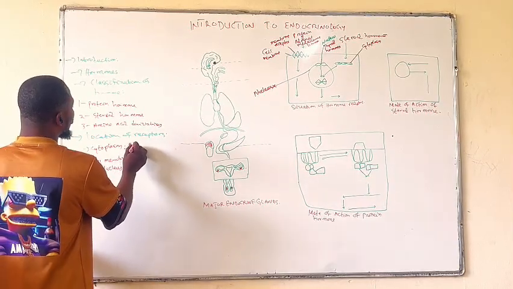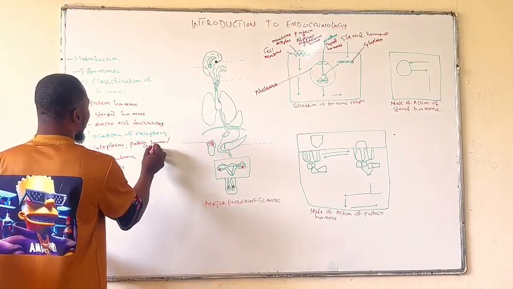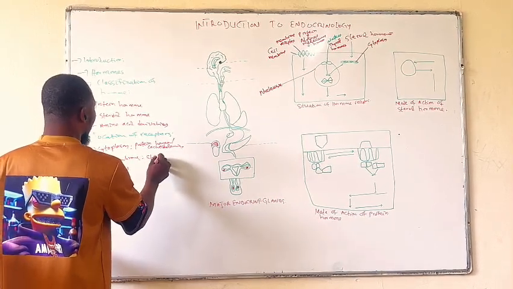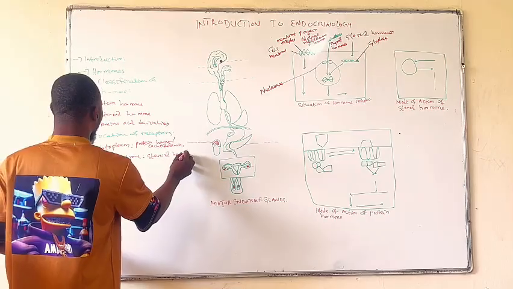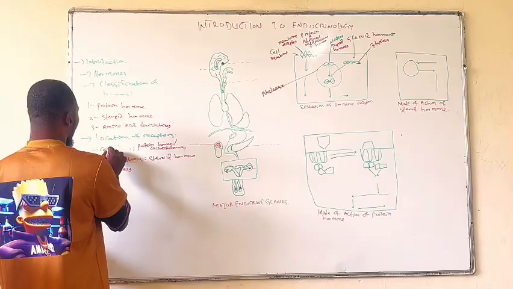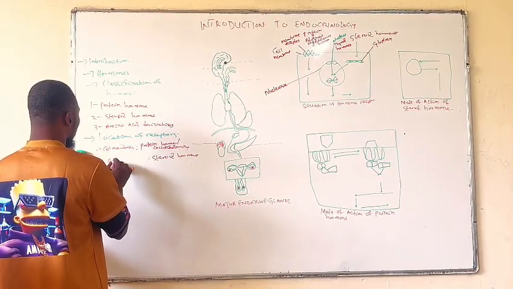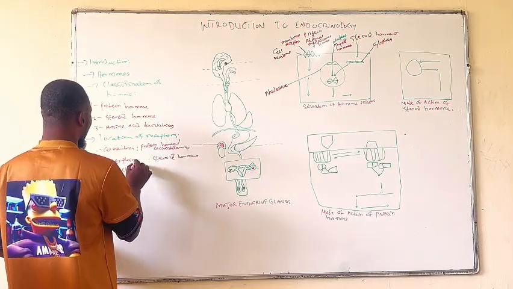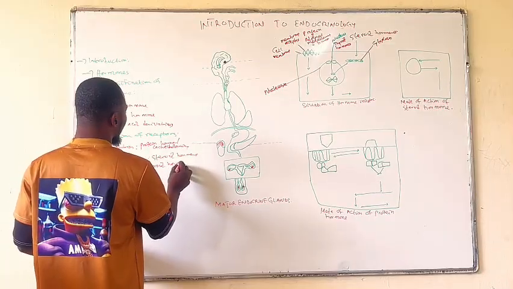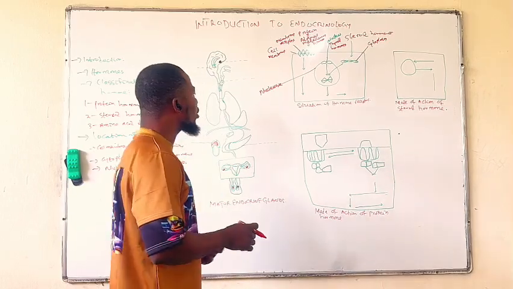We said the protein hormones and catecholamines in the membrane, the steroid hormones in the cytoplasm, then for the nucleus is the thyroid hormones. These are the locations of the receptors on the target cells.